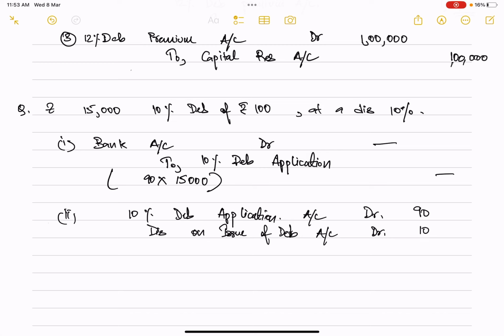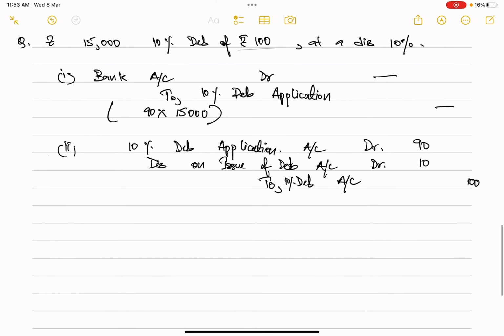And on the credit side, what will happen? To 10% debentures account, a value of 100 rupees needs to be reflected there. Then after that, what will happen with this discount on issue of debentures? So whatever discount, it is basically a form of loss, right? So whenever any losses has been incurred, it is either charged against your profit and loss account or any other surpluses that we have.